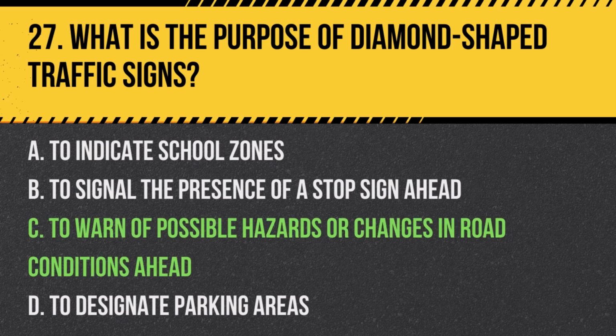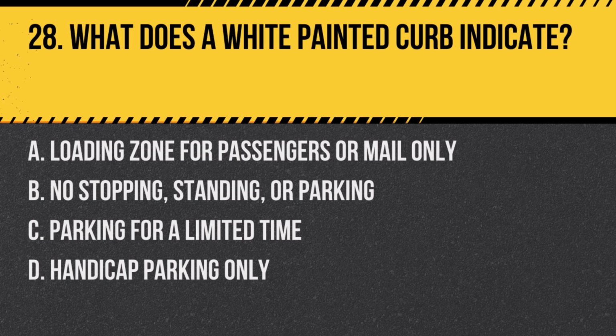Answer C. To warn of possible hazards or changes in road conditions ahead. Diamond-shaped signs are used to alert drivers to upcoming hazards or changes in road conditions. Question 28. What does a white painted curb indicate?